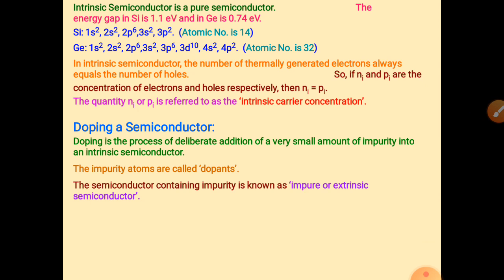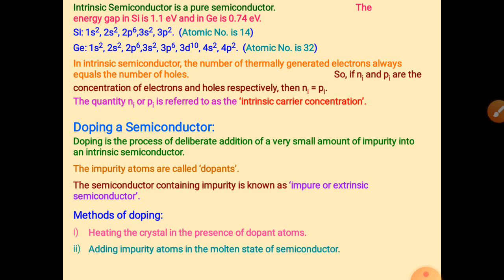Now if impurity is added to an intrinsic semiconductor, it is called an extrinsic semiconductor, or impure semiconductor. There are methods of doping. First, by heating the crystal in the presence of dopant atoms, so that dopant atoms can easily add into the intrinsic crystal. Second, adding impurity atoms to the molten state of the semiconductor, meaning the semiconductor is melted.